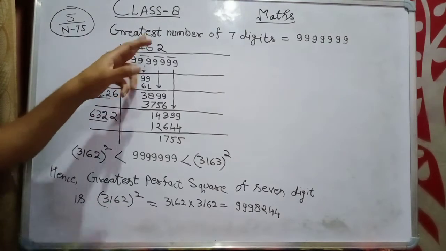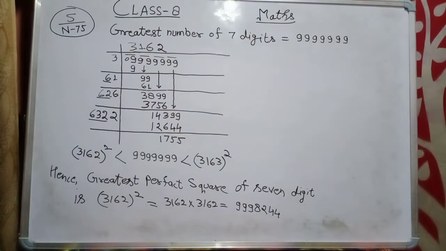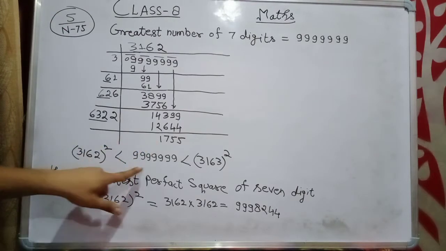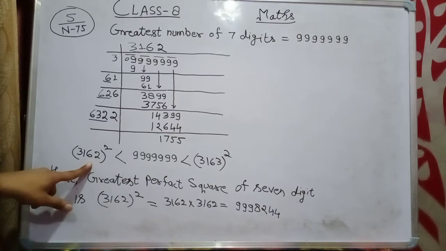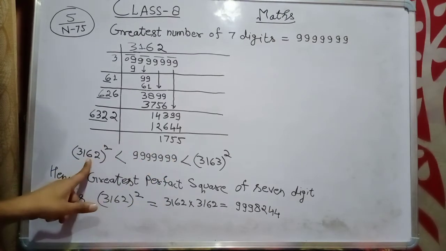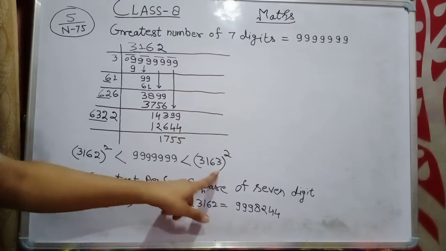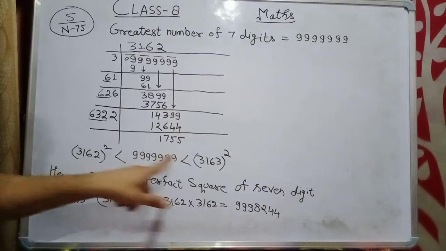Now 3162 is the square root. That means some additional value is left there. So obviously 9,999,999 is greater than the square of 3,162, and it is less than the square of the next number, 3,163. It means this number lies between the square of this one and the square of this one.